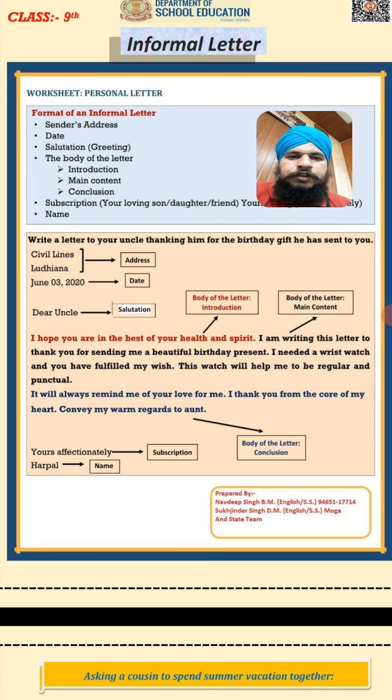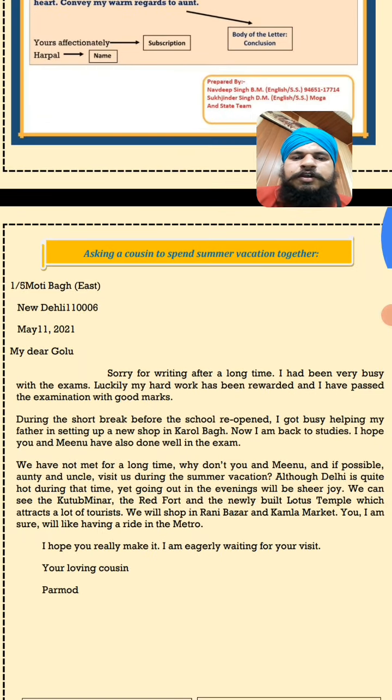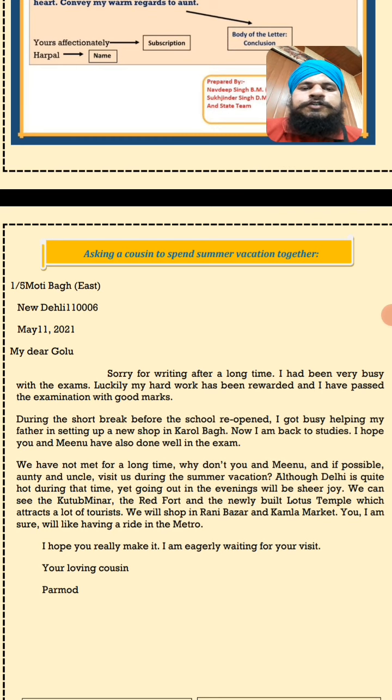So this was the informal letter. And one demo is also written here, asking a cousin to spend summer vacations together. You can ask your friend, you can ask your cousin, you can also ask your friends. Means informal letters we always write to our friends and to our relatives.